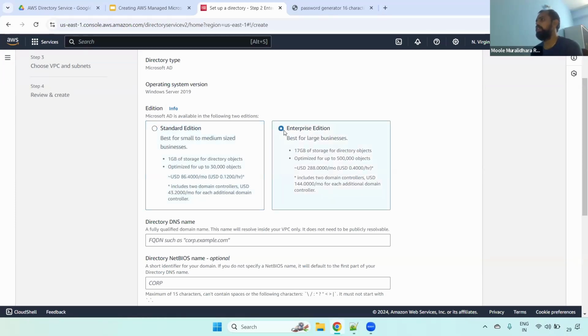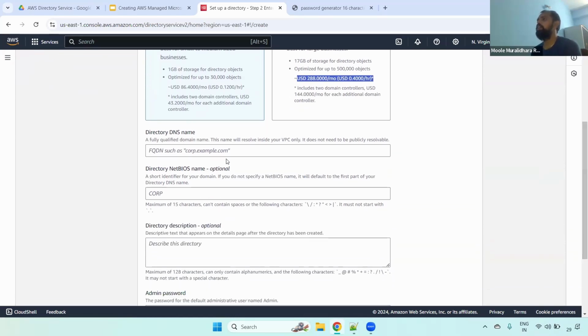If you choose the enterprise edition, it will be per GB for a specific directory object. You can create up to 5 lakh objects, and per month it will be $288. It depends on your project, on the number of users, meaning engineers. Usually we choose the standard edition if you have fewer users. For example, if your project has around 500 to 1,000 members in your organization, we can choose this standard edition.